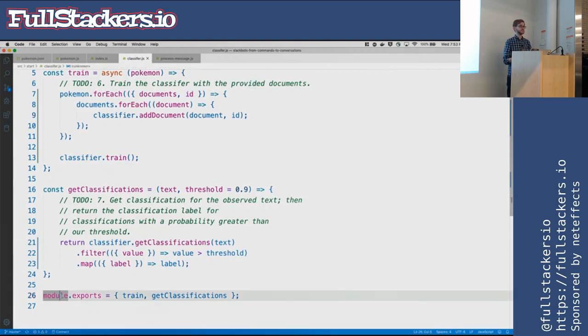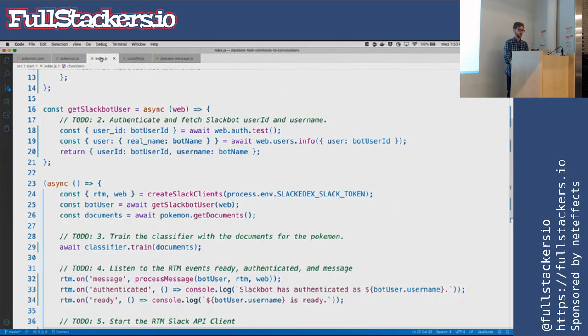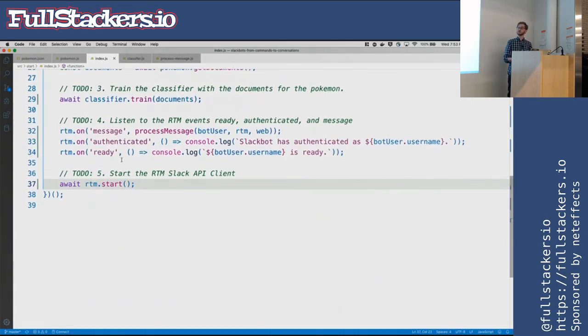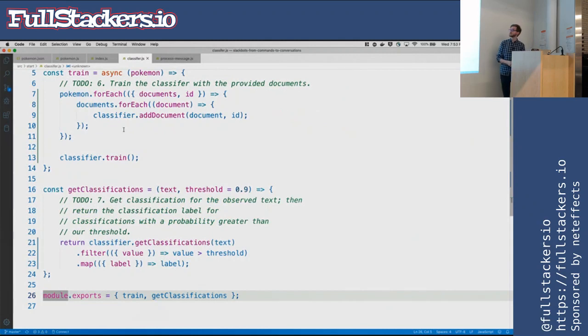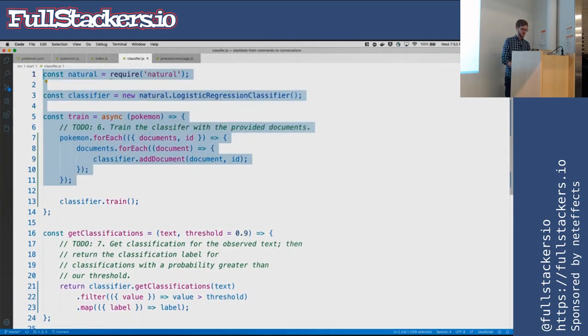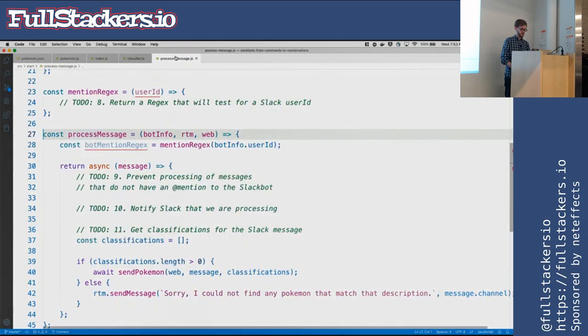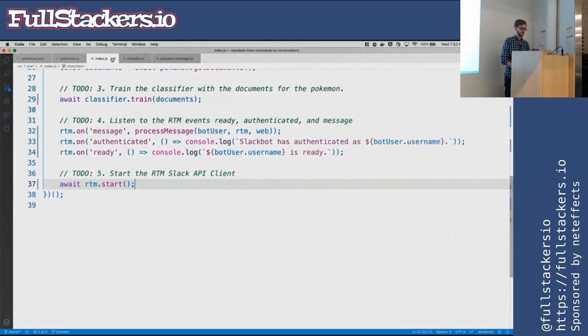That was 27 lines of code. So if we think about how long it took to actually make our Slackbot, it's 39 lines of code. And our classifier is only 27 lines of code. We're not even at 100 lines, and we already have a working classifier and a working Slackbot. Let's take the last step and go to here. I'm going to go save all these files.